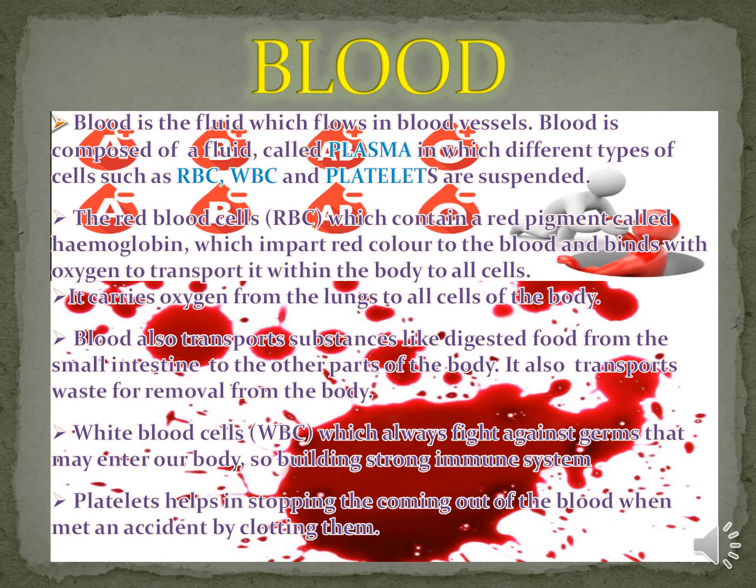Blood also transports substances like digested food from the small intestine to the other parts of the body. It also transports waste for removal from the body. WBCs, that is white blood cells, always fight against germs that may enter our body, thus building a strong immune system. Platelets help in stopping the bleeding when we meet with an accident, by clotting the blood.